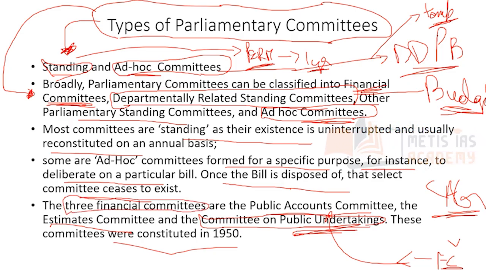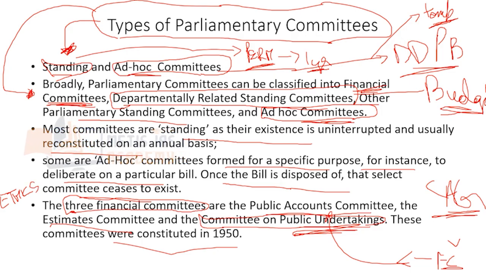Apart from these three, any parliamentary committee that is in the news becomes important. For example, one year back, there was the Ethics Committee in the news. Any idea why? Because this Ethics Committee recommended the expulsion of Mahua Moitra from Parliament.